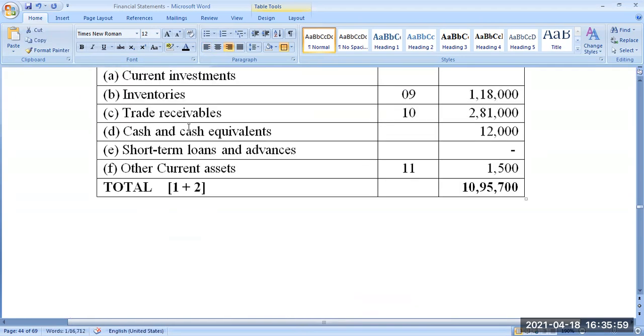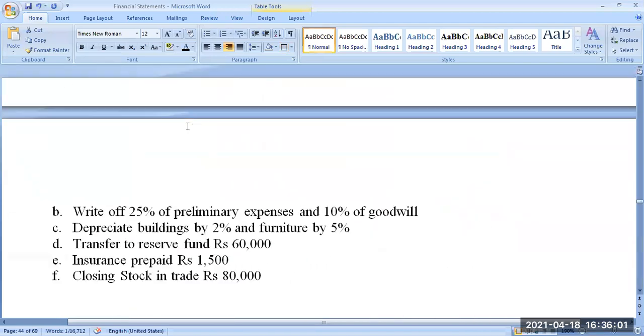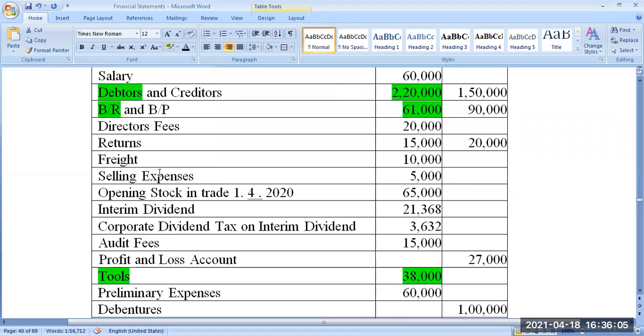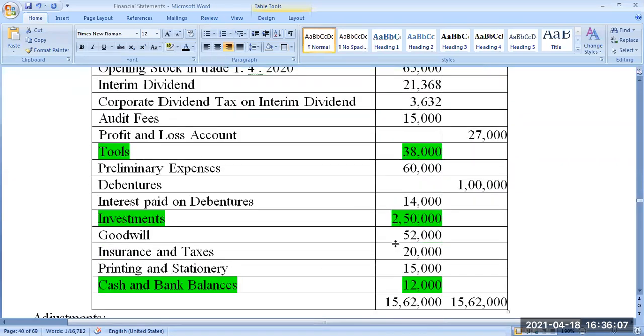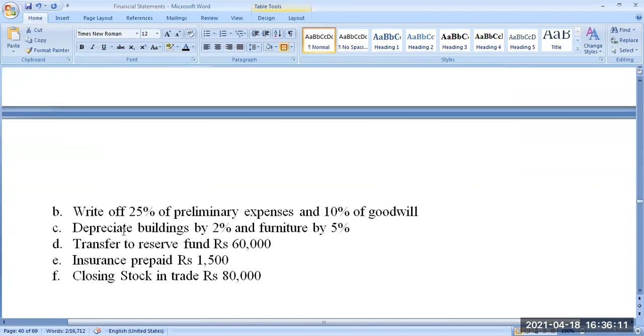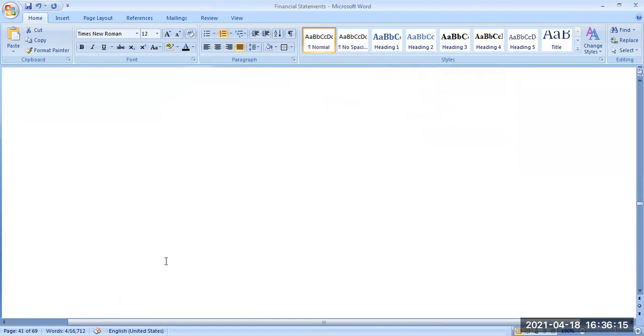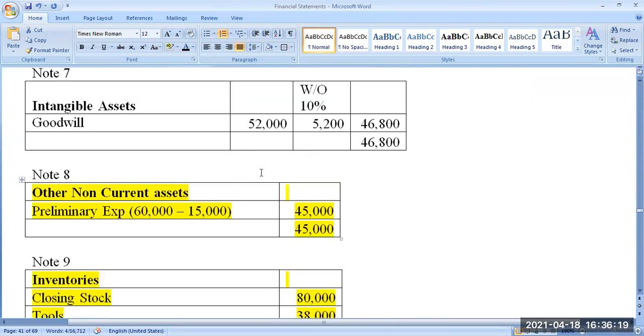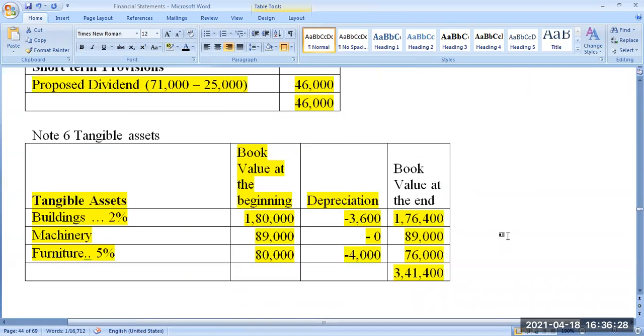Look at the trial balance. It is there. We already know that. Goodwill. Yeah. 52,000 is the goodwill. Okay. In that they're telling you write off 10% of goodwill. That is why it is done here. 10% is 5,200. Minus 5,200 from 52,000, it becomes 46,800. That's the amount of intangible assets.